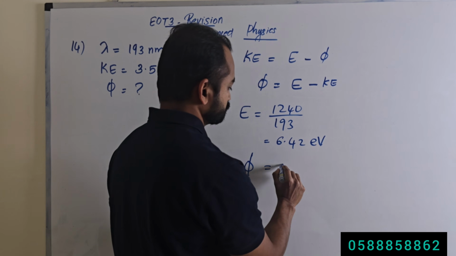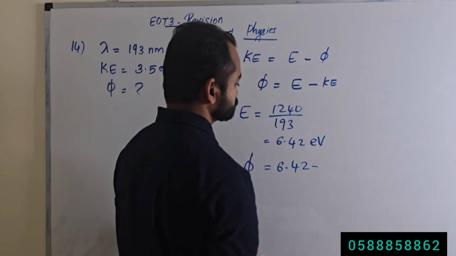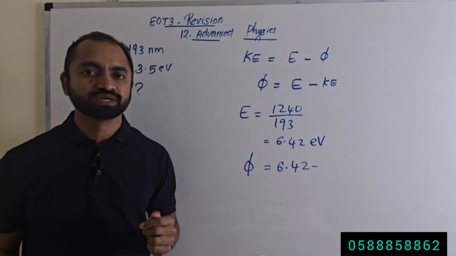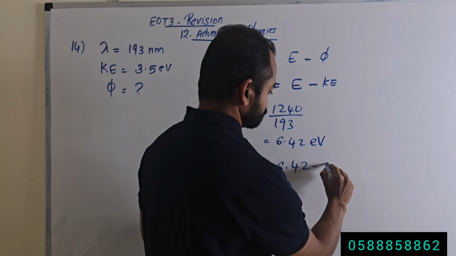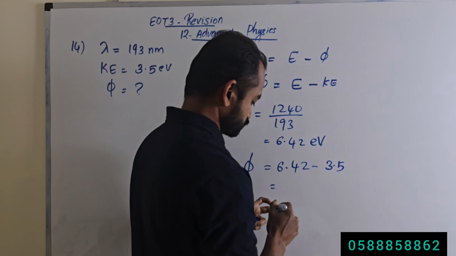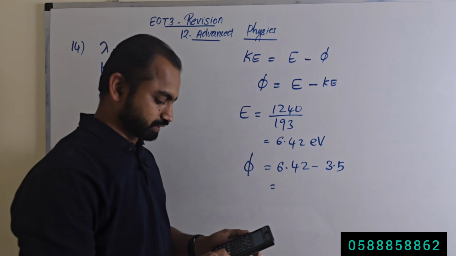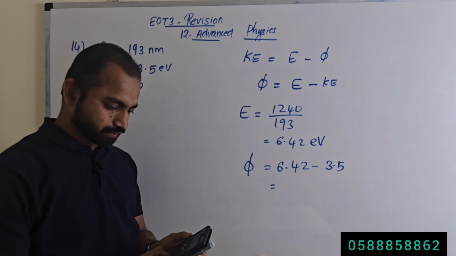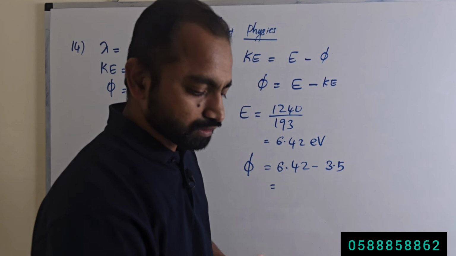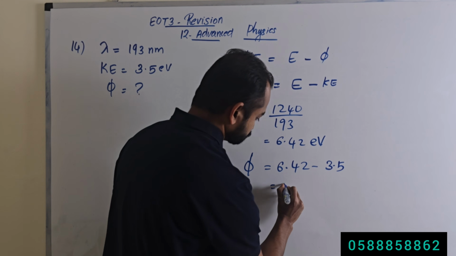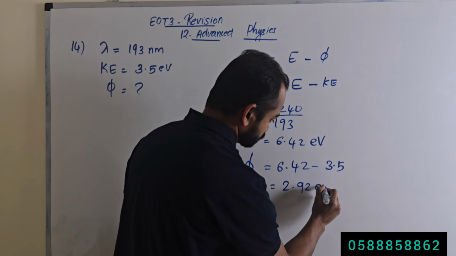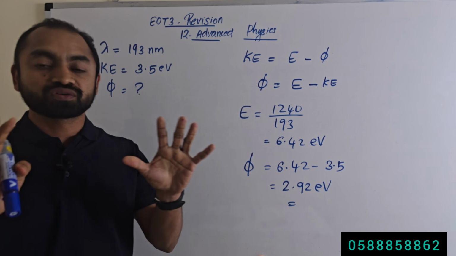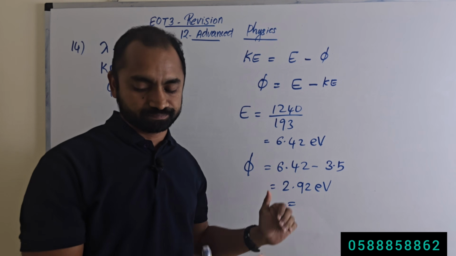How to calculate? Energy of the incident photon minus kinetic energy of the emitted electron. The kinetic energy of the emitted electron is 3.5 electron volt. So 6.42 minus 3.5 equals 2.92. 2.92 electron volt is the work function of that metal.